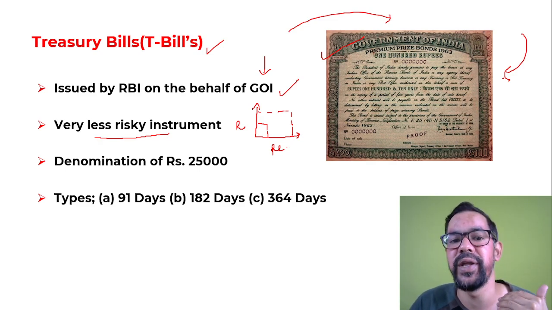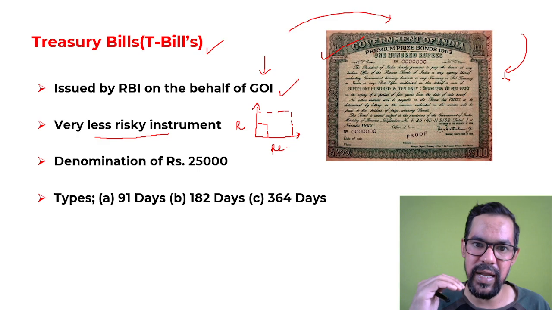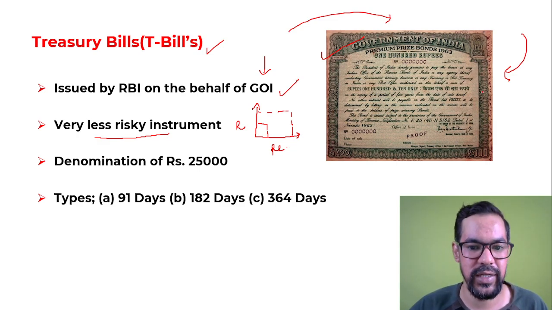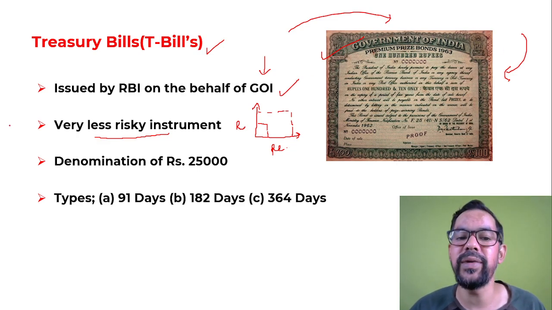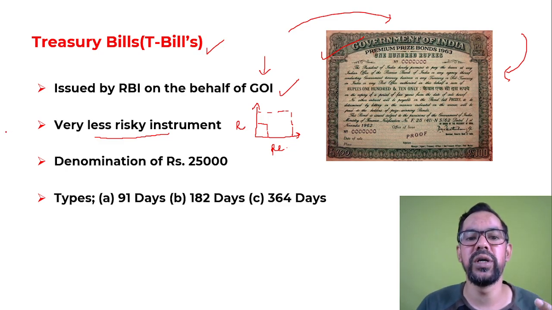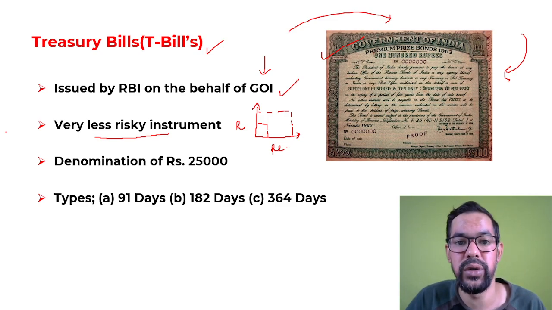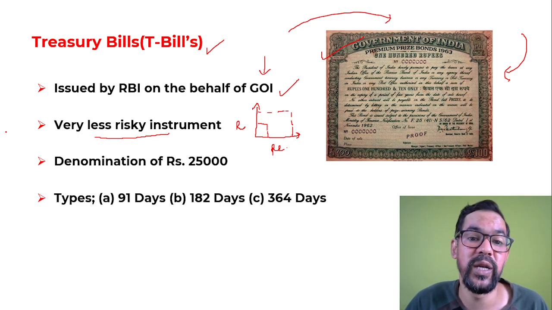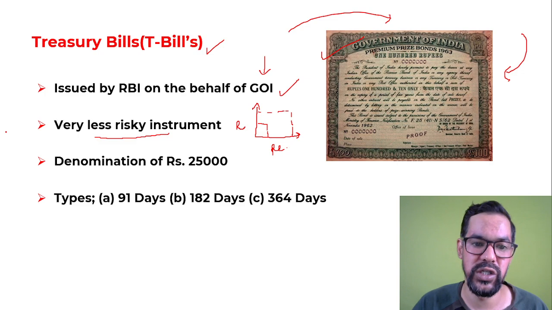That's why these are very low risk. Now if we have less risk, the return will also be very low. Many times examiners ask which of the following is the least risky or least return oriented instrument in the market, and your answer will be treasury bills.